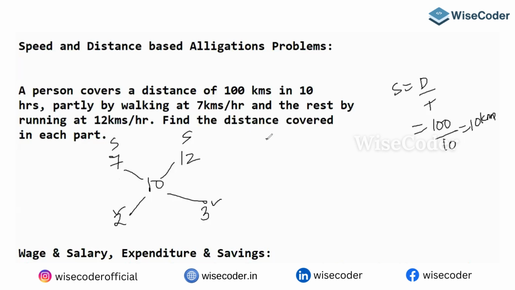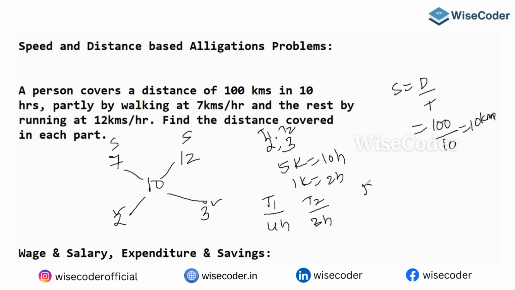The time ratio is 2 to 3, t1 is to t2. 2 plus 3 is 5, so 5 parts is 10 hours. Then one part is 2 hours. So the time taken for the first part is 4 hours, and the time taken for the second part is 3 hours.